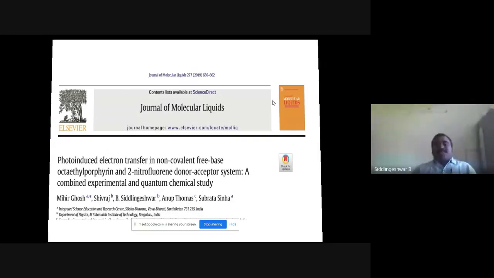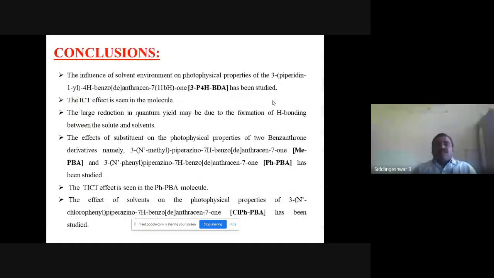So finally I conclude my work. I have done the solvent effect influence on the first benzene molecule 3P4HBDA, and I find the intermolecular charge transfer state very solvent sensitive. It emits in the green to red region. Along with the solvent effect, I find the substituent effect also very important to study. That's why we have substituted methyl and phenyl groups on that benzene core, the piperazine benzene core.